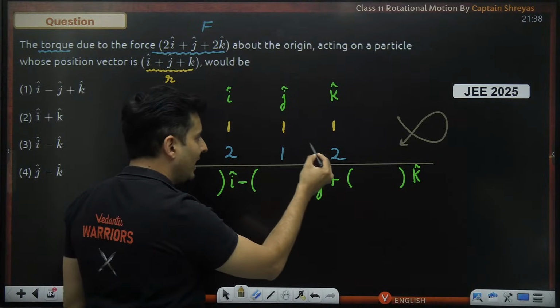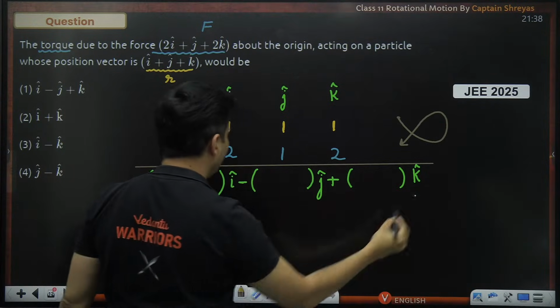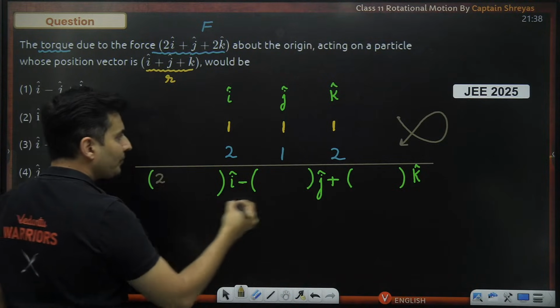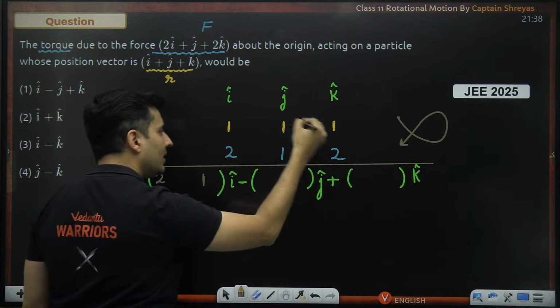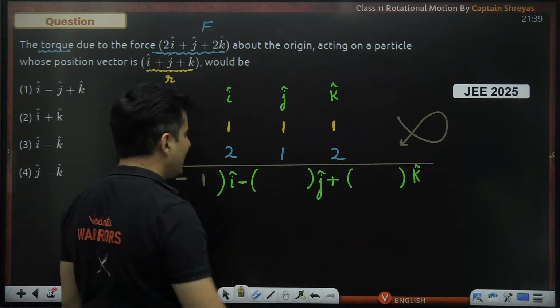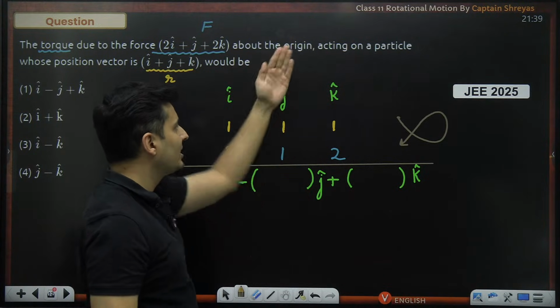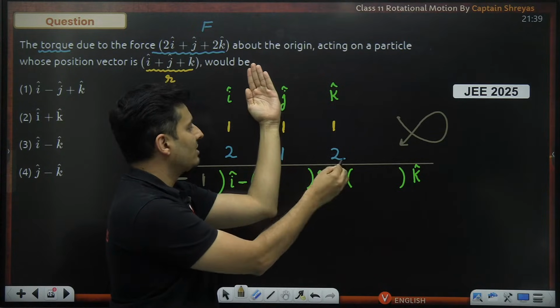So start with 1 and multiply it with 2. So 1 into 2, guys, is 2. 1 into 1 is 1, and then whatever this thing and this thing is there, you just minus it. While taking j cap, forget the column which contains j as well as the row which contains it. So these 4 numbers will be there.